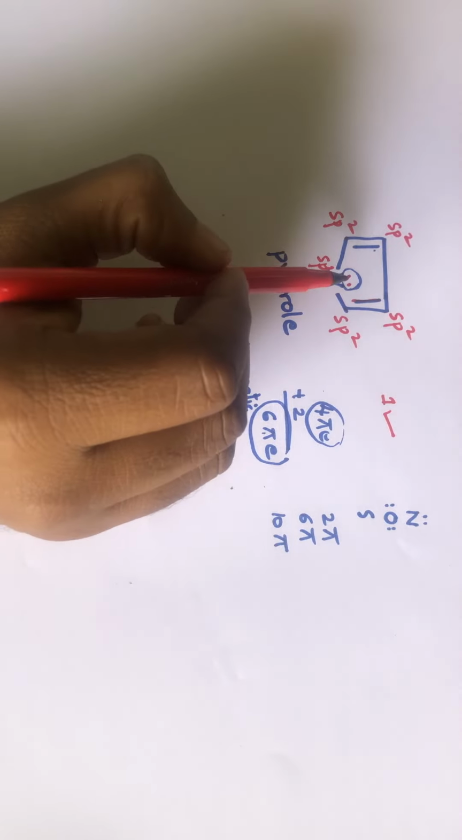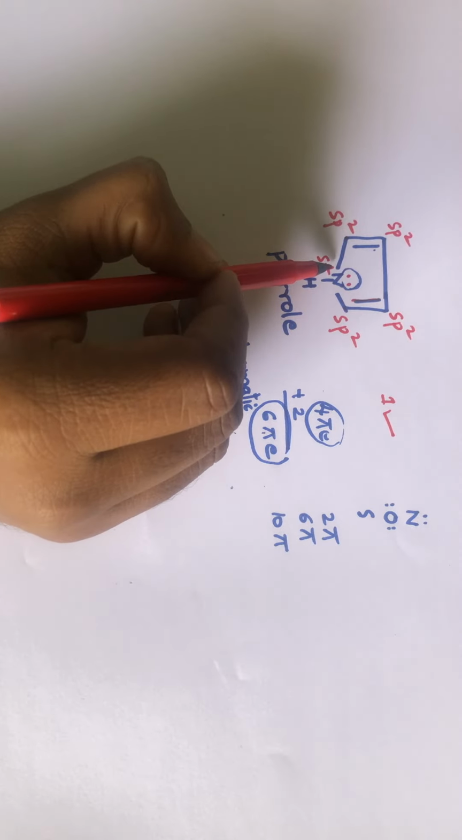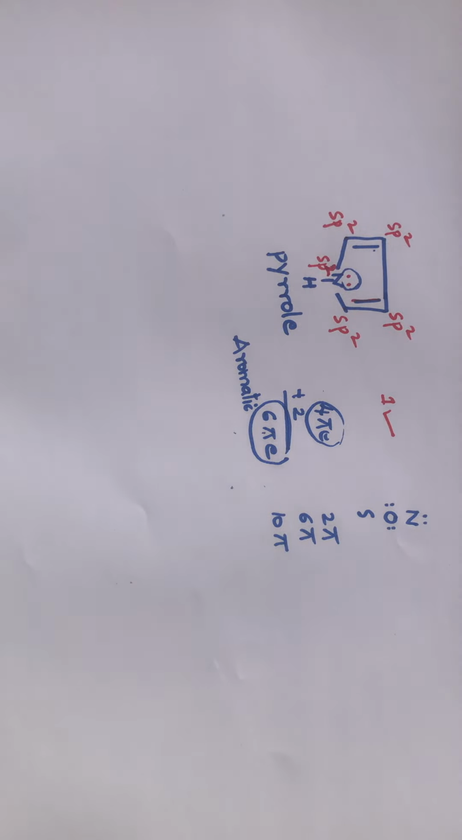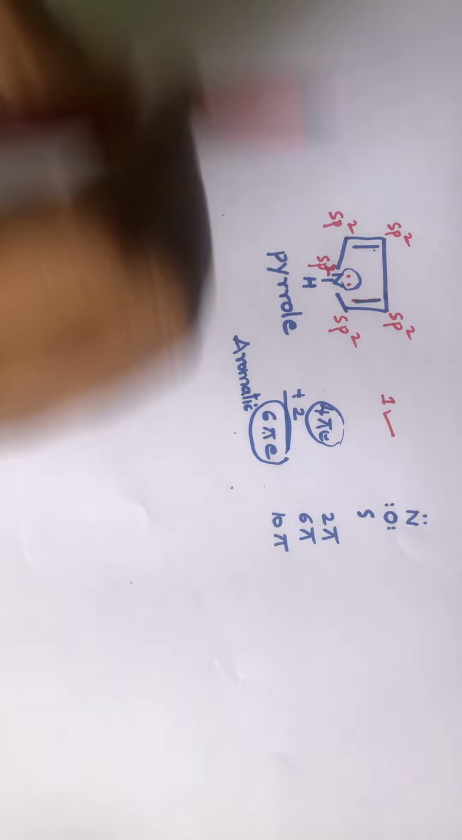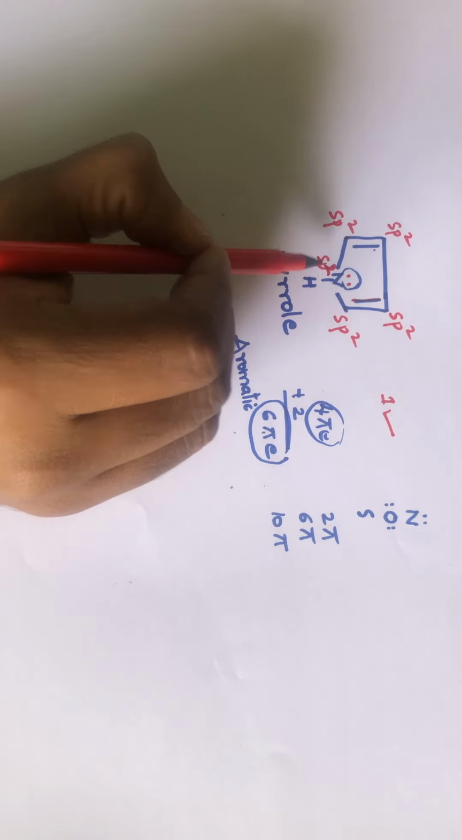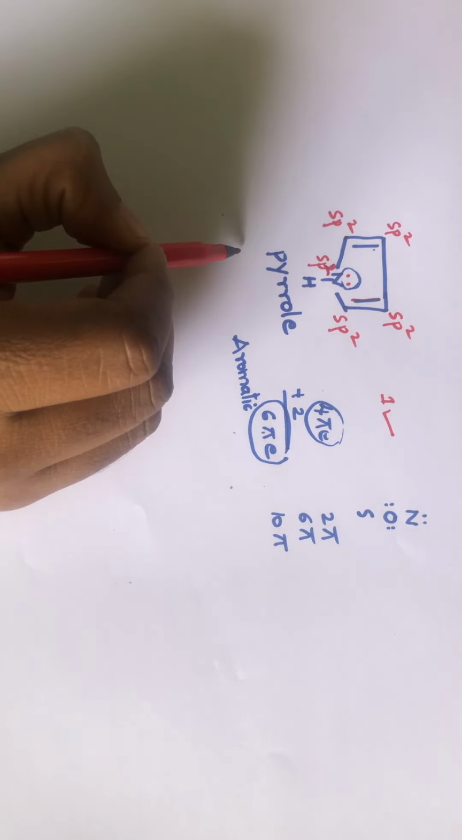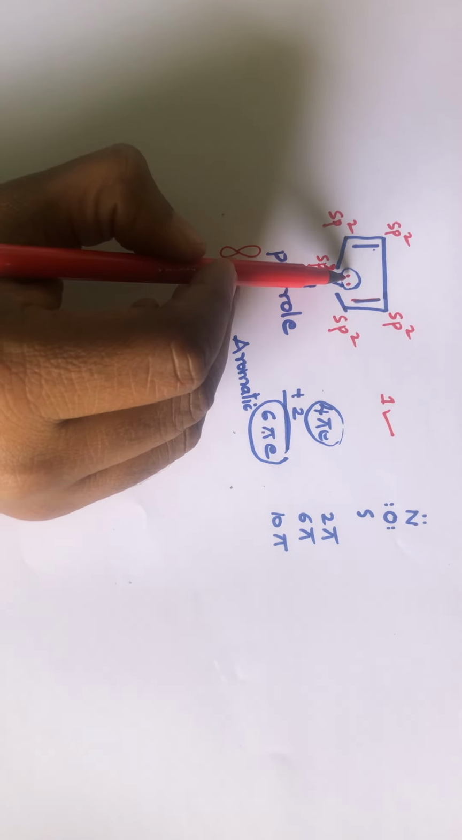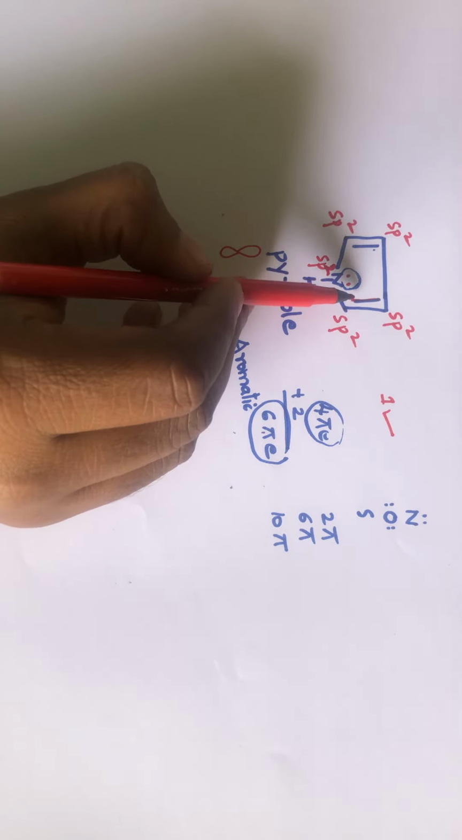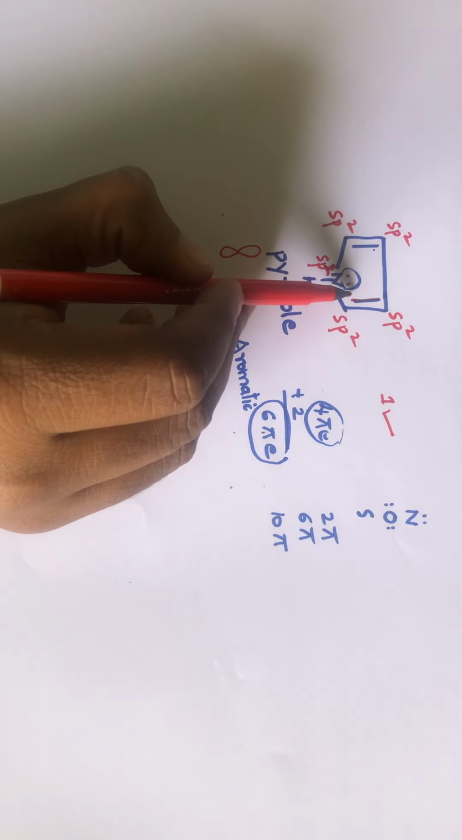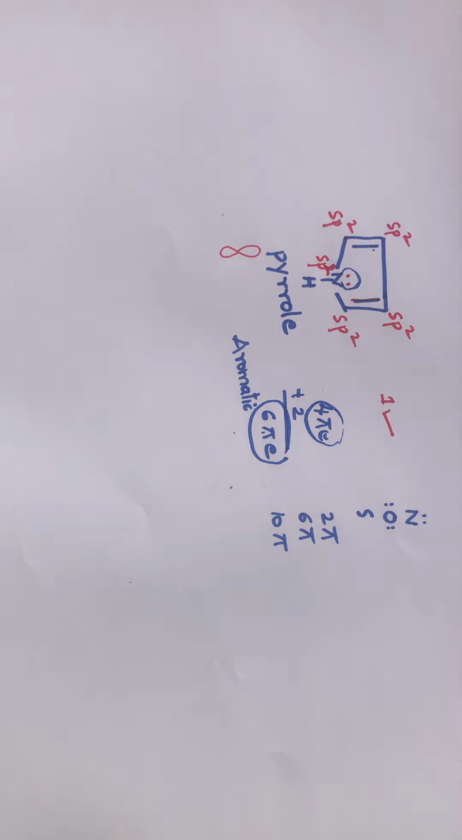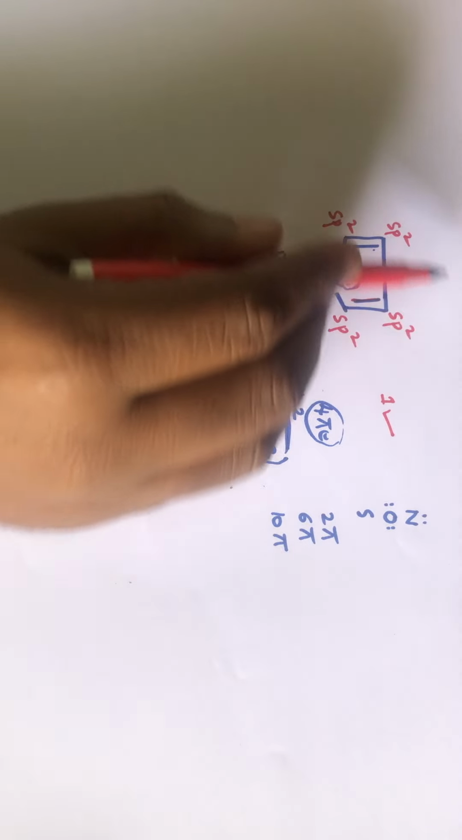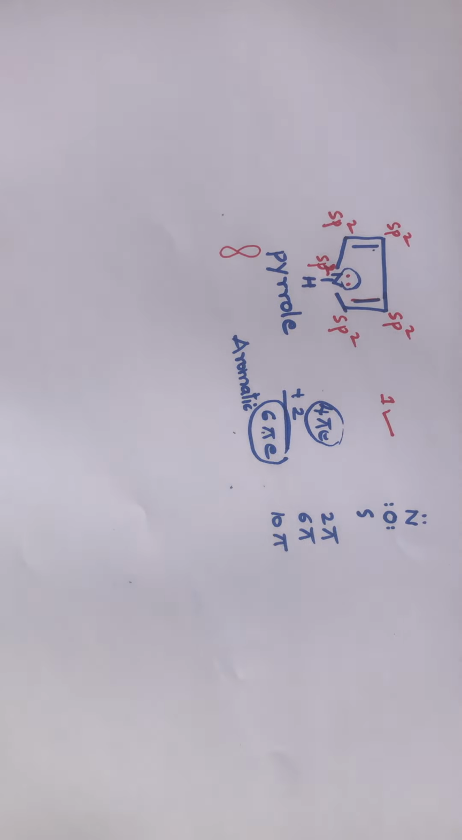So this nitrogen undergoes sp2 hybridization. Why does it undergo sp2 hybridization? Because if it undergoes sp2 hybridization, then it will have one unhybridized p orbital, and it can involve its lone pair of electrons in delocalization. If it involves this electron pair in delocalization, then the molecule will become aromatic. So this molecule is aromatic in nature.